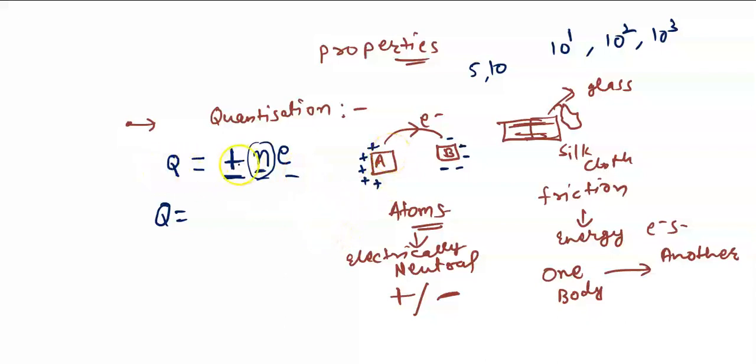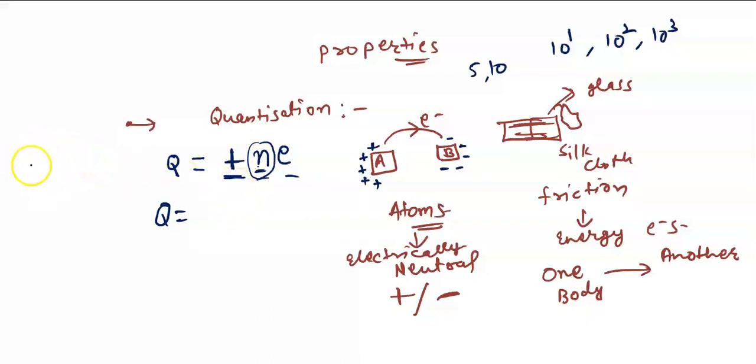Charge on an electron is either positive or negative, and that is equal to integral multiple of charge on an electron. Because integral number of electrons can transfer from one body to another. We can also understand it like this.